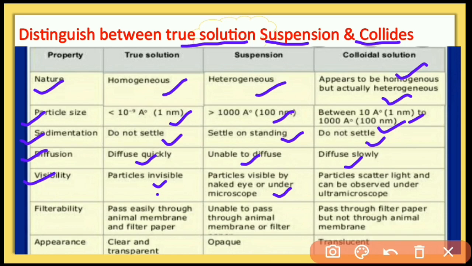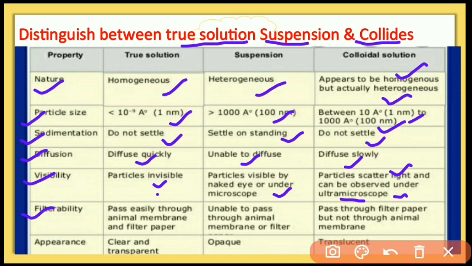Colloidal particles are large enough to scatter a beam of light and make a visible path, and we can observe them under an ultramicroscope, because the particle size is small but greater than that of true solution particles.